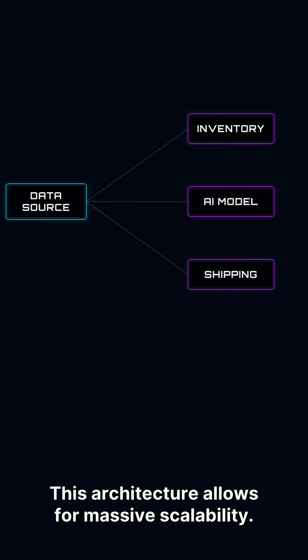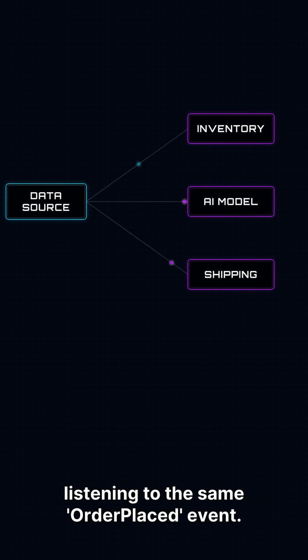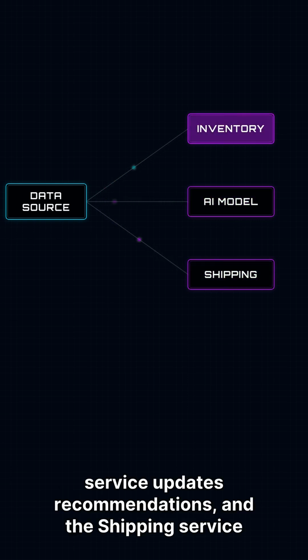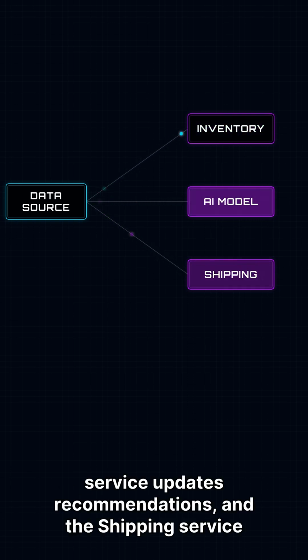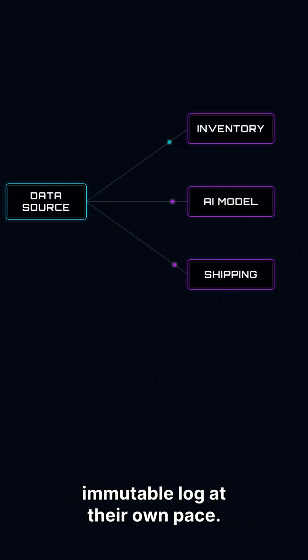This architecture allows for massive scalability. You can have hundreds of distinct services listening to the same order-placed event. The inventory service reserves stock, the AI service updates recommendations, and the shipping service schedules a drone, all reading from the same immutable log at their own pace.